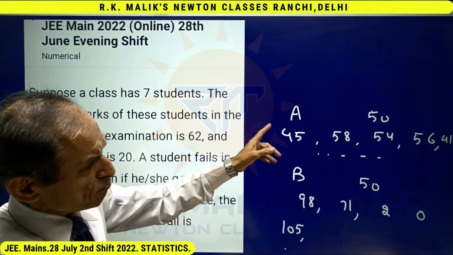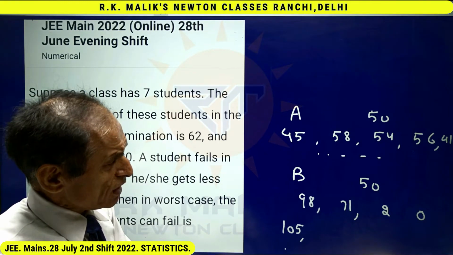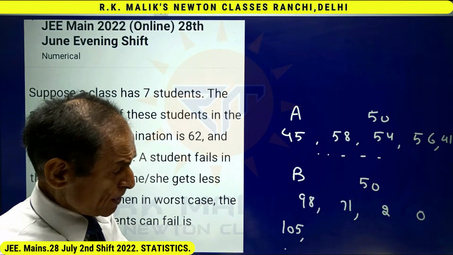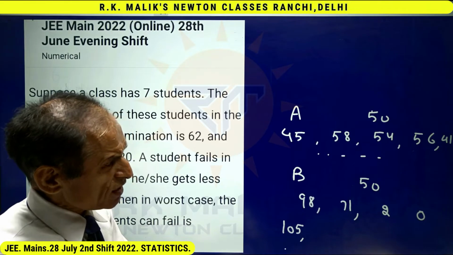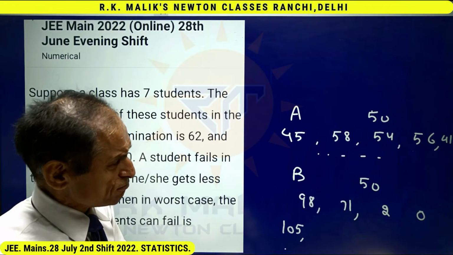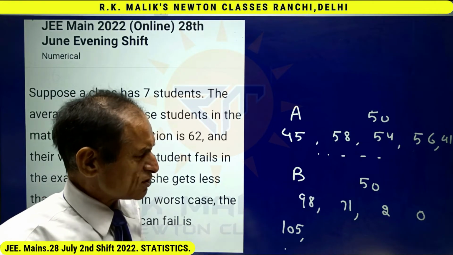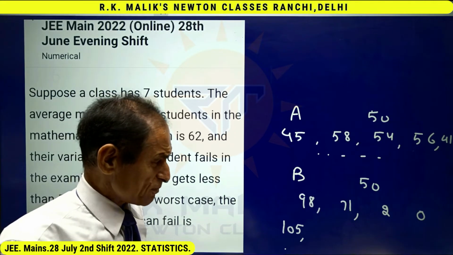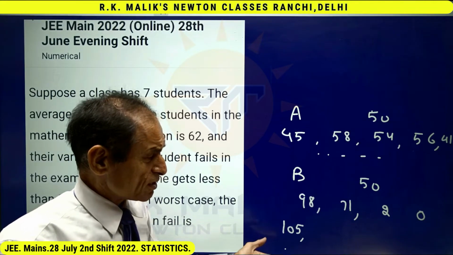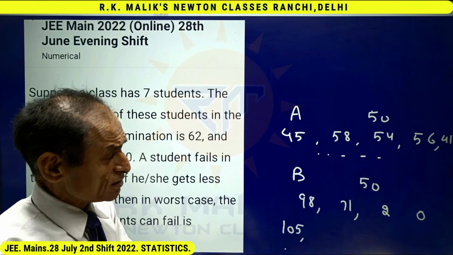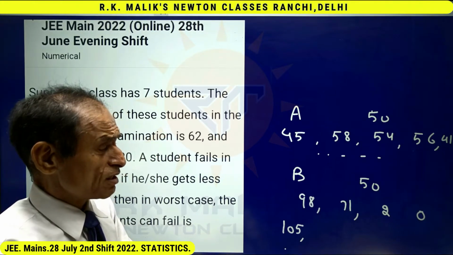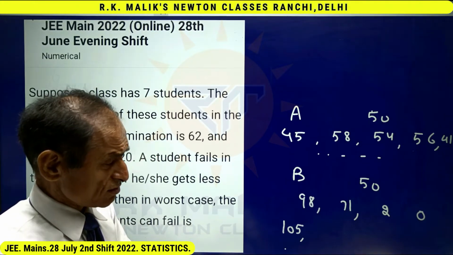Agreed, both A and B have the same average, but you can say the reliability of A is more. B is not a reliable batsman. He may make a lot of runs in some matches, and in other matches he may make very few runs.